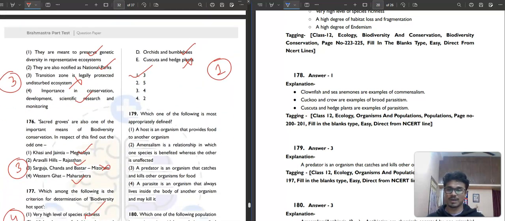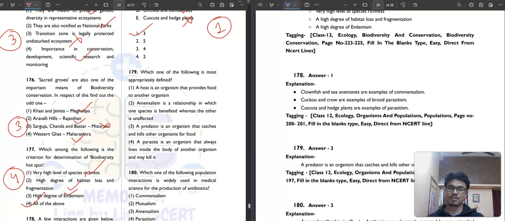Then question number 179. Which of the following is most appropriately defined? A host is an organism that provides food to another organism. No, this is not actually correct. The next option, amensalism is a relationship in which one species is benefited while the other is unaffected.